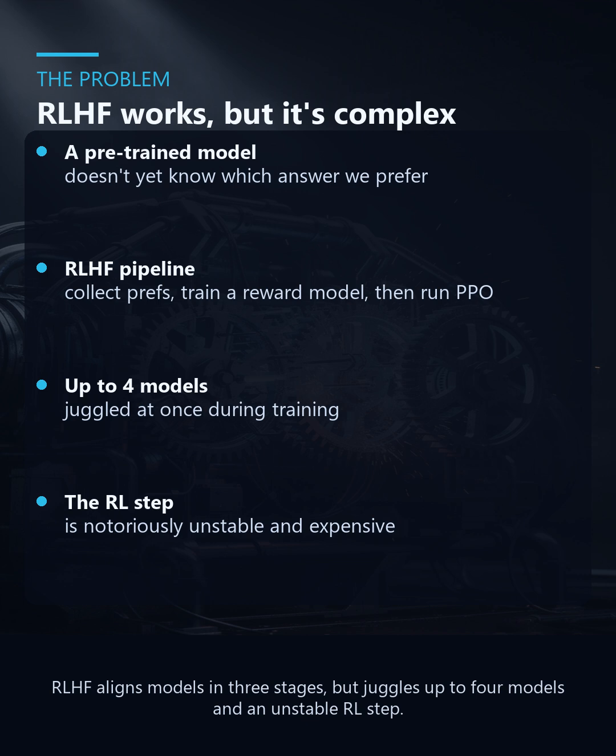Here is the challenge. A pre-trained model writes fluent text, but does not naturally know which of two answers a human would prefer. RLHF solves this in 3 stages. Collect preferences, train a separate reward model to score answers, then use reinforcement learning, usually PPO, to push the model toward high reward outputs. It works, but it is fiddly. You juggle up to 4 models at once, and the RL step is notoriously unstable and expensive.